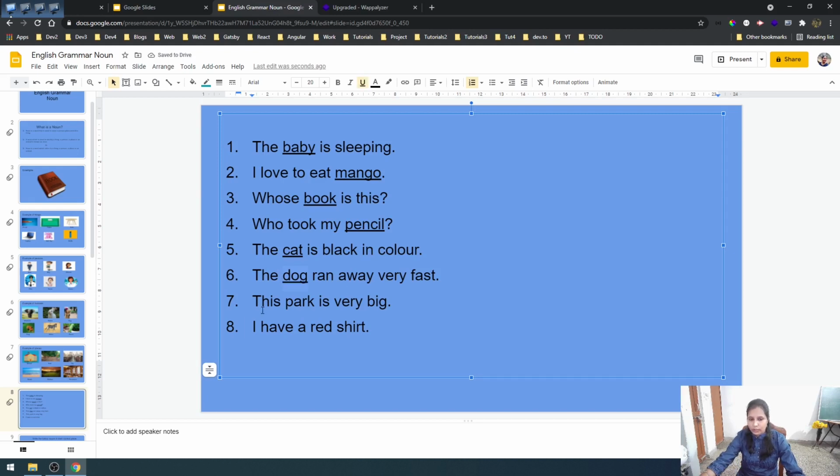Our seventh question is, this park is very big. Now here again park is a place noun, isn't it? Here we are talking about a place. So here this park is a noun. Our eighth question is, I have a red shirt. Again shirt here is a thing and it is a noun. Understood? So let us do one activity now.